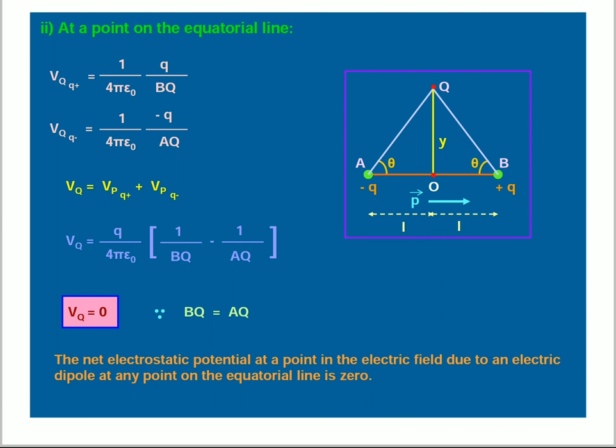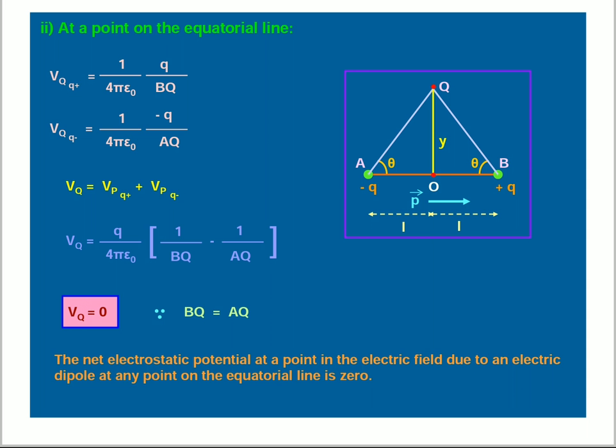Vq with respect to the negative charge is 1 by 4 pi epsilon naught minus Q divided by AQ. After that we can write Vq is equal to Vq with respect to the positive charge plus Vq with respect to the negative charge. In both equations Q by 4 pi epsilon naught is common. Vq is equal to Q by 4 pi epsilon naught into 1 by BQ minus 1 by AQ. Here in this triangle, BQ is equal to AQ.